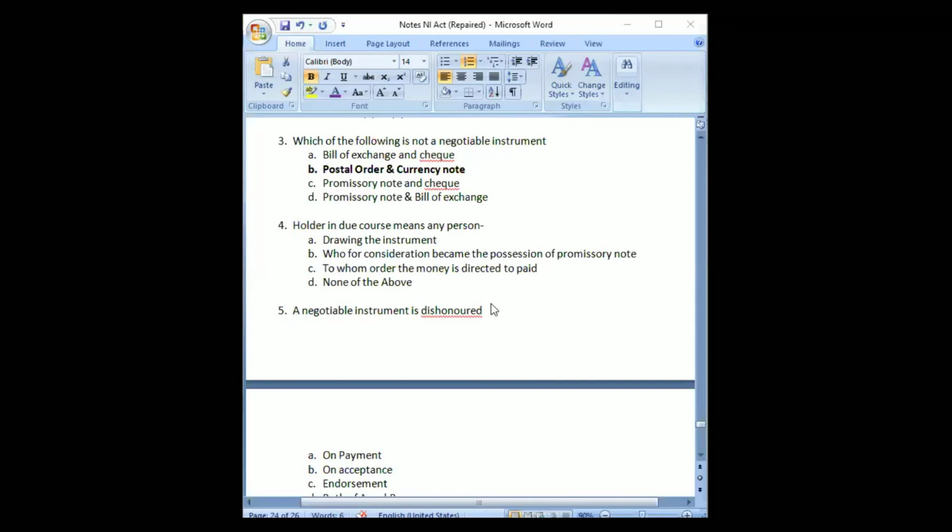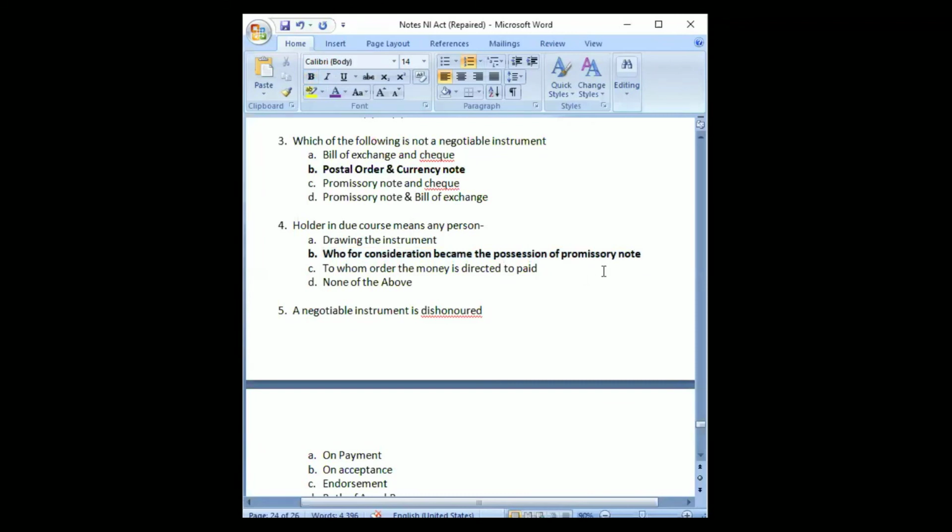Holder in due course would be who, for consideration, became the possessor of the promissory note. Yes. What happens is that the holder in due course is not the one originally to whom it was given, but later on, for some consideration, that particular instrument was transferred to him.